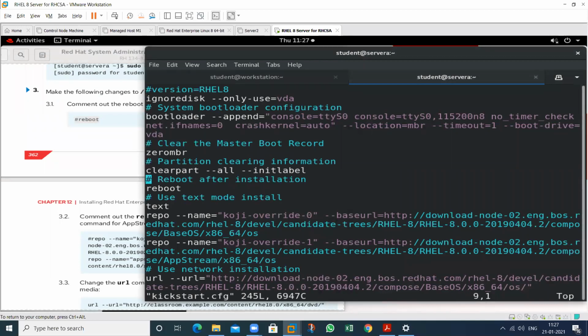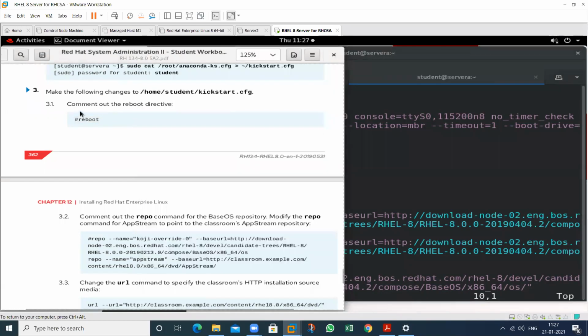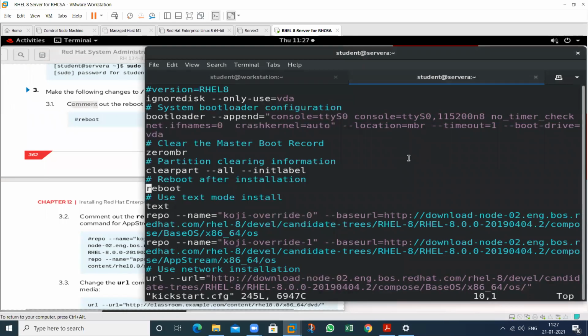So this is the reboot. So what we have to do in this is comment out the reboot directive. So I do not want a reboot when we install an OS. So we do not want the reboot. So we want to comment this particular line. So this type of instruction you should type in this. So just comment this particular line. So this line will be commented. So these are the instructions that you want by using this particular kickstart file.